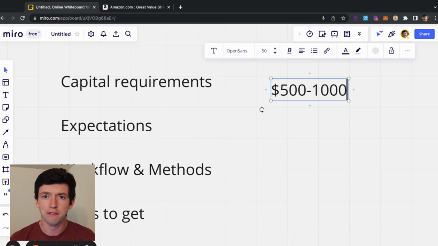On the lower end, $500 definitely works. You're going to need to spend $40 a month on the Amazon account, plus some of the tools I'll mention later in the video, but that's still enough to actually get started. Obviously, you're naturally going to be handicapped because it's harder the less money you have, because this is a capital and cash flow business. You need to be able to spend money to buy products to make money.